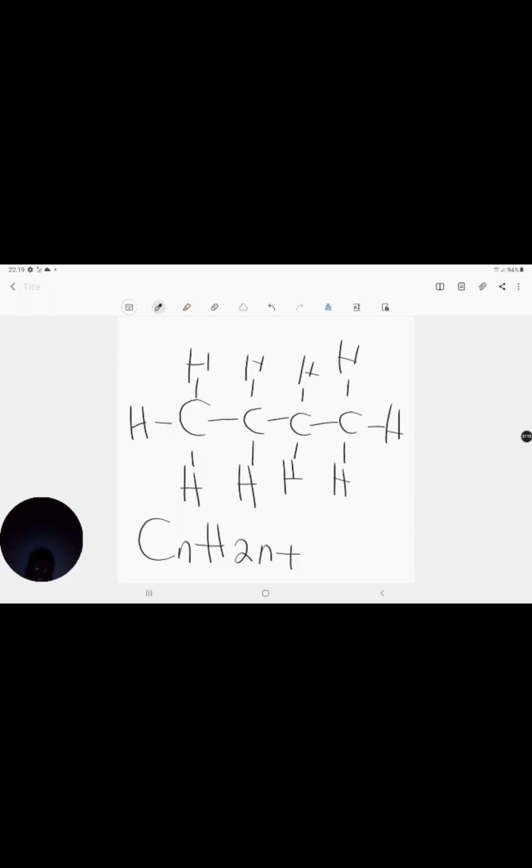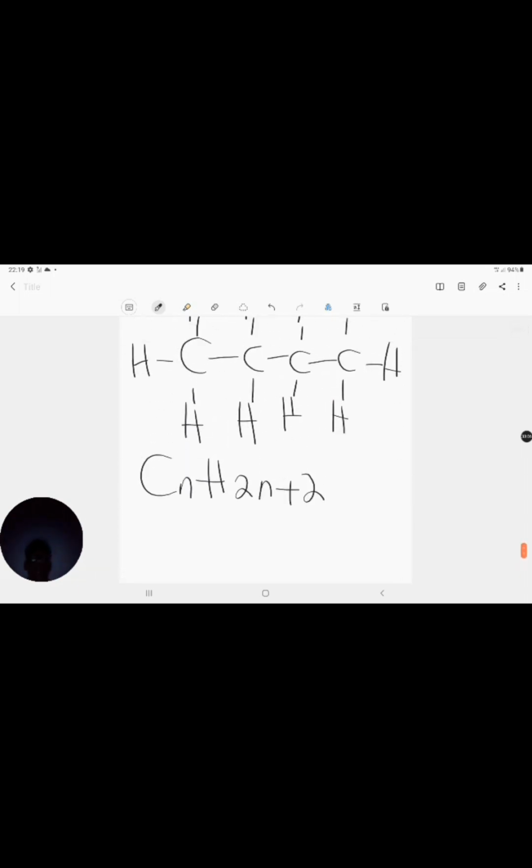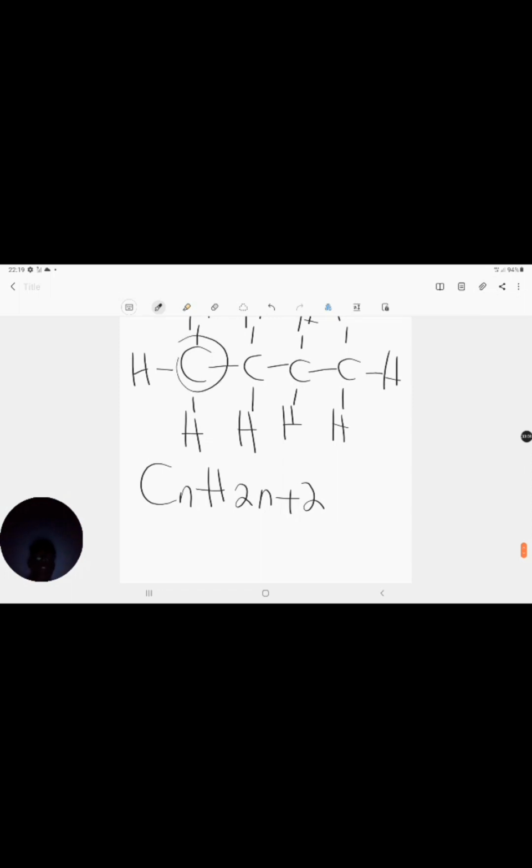CnH2n+2. For my alkanes, remember that. Okay, so what is my N in this case? Remember, N is the number of carbons. What is my N? N is 1, 2, 3, 4. I've got 4, so my N is 4. Then in this case, I've got 2 times 4 because my N is 4, plus 2.